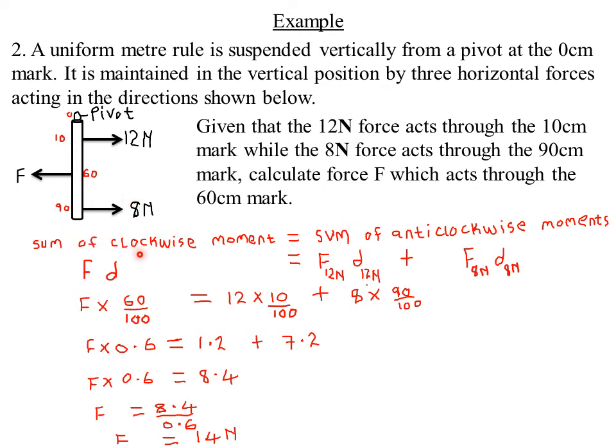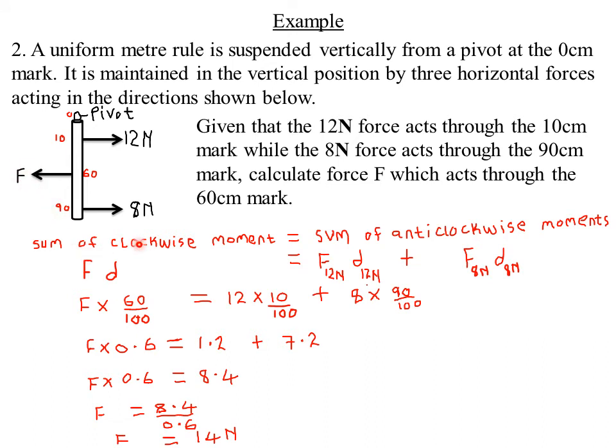So as usual, the calculation is the same. We say the sum of clockwise moments will always be equal to the sum of anti-clockwise moments. We said that clockwise moments will always cause the bar to move in the clockwise direction. So if you look at this diagram, this will only be the clockwise moment, because it is causing the bar to move in this direction. If I have the pivot here, this force will cause the bar to move in this direction. This direction is what we are calling the clockwise direction. So this will represent the clockwise moment.